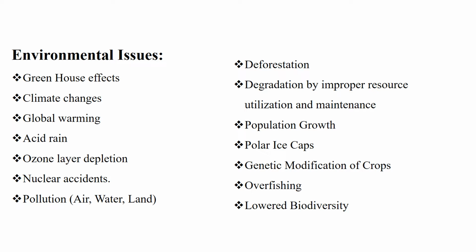And the first one is greenhouse effect, then climate changes, next global warming, then acid rain, ozone layer depletion, nuclear accidents, pollution, which may be air, water, or land, then deforestation, then degradation by improper resource utilization and maintenance, then population growth, polar ice cap, genetic modification of crops, overfishing, and lower biodiversity. So these are the important issues which we are going to discuss.